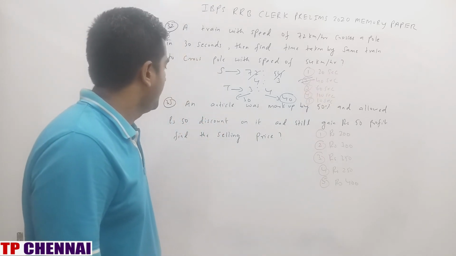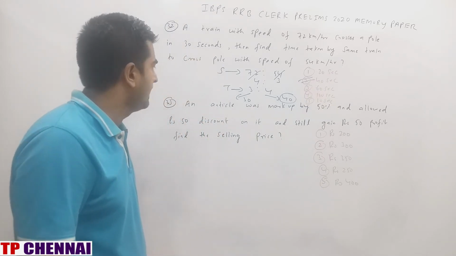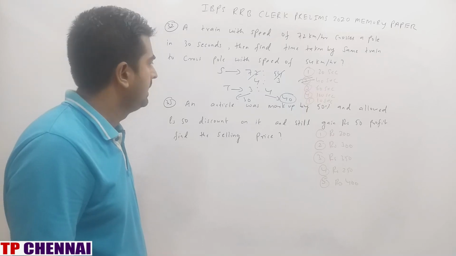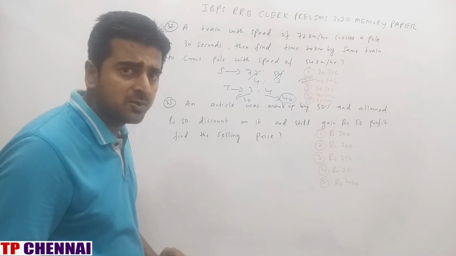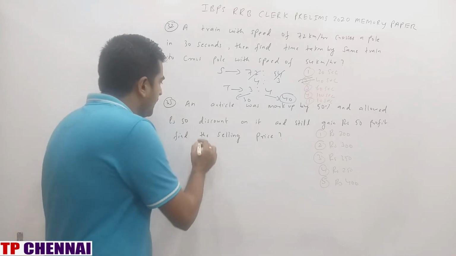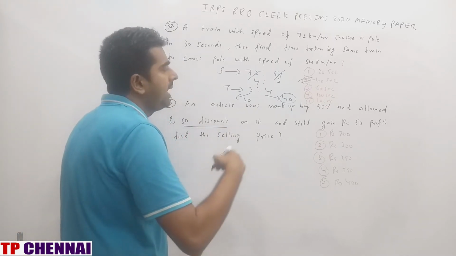Next one. An article was marked up by 50% and allowed rupees 50 discount on it and still gave rupees 50 profit. Find the selling price. Conceptual question. Now see here. 50% discount is getting after marking 50%.